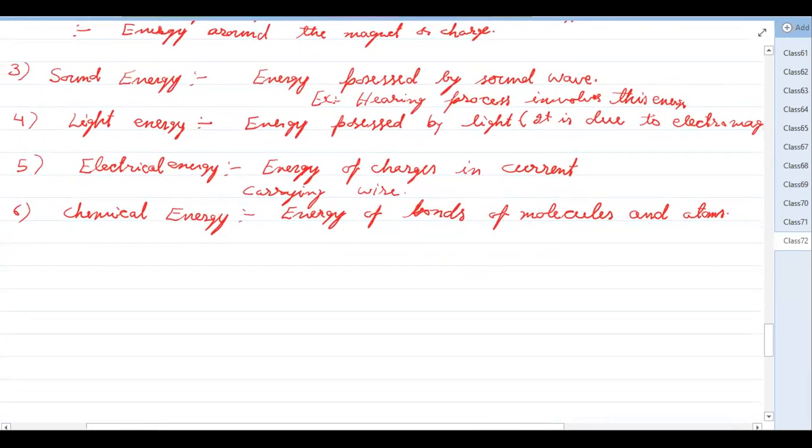An example is the cell. We have different kinds of cells, primary cell, secondary cell, which you would have studied in your lower classes. In those cells, the chemical energy is converted into electrical energy.